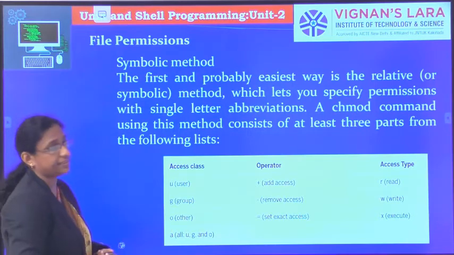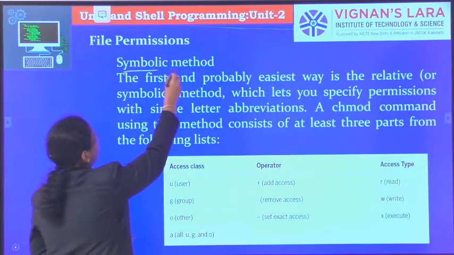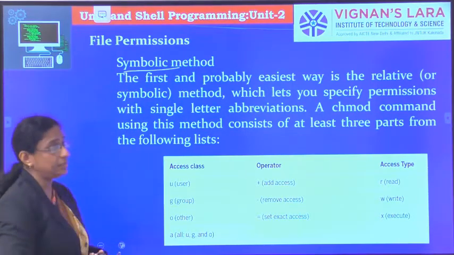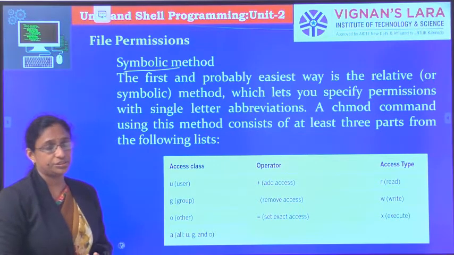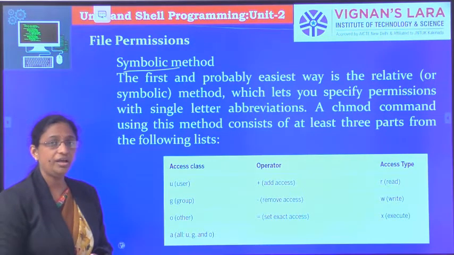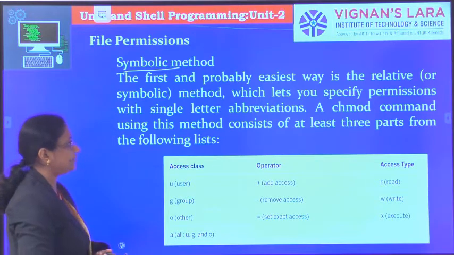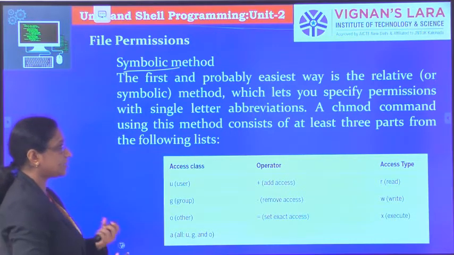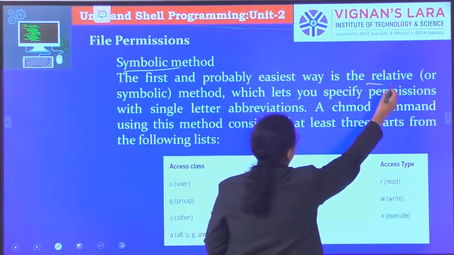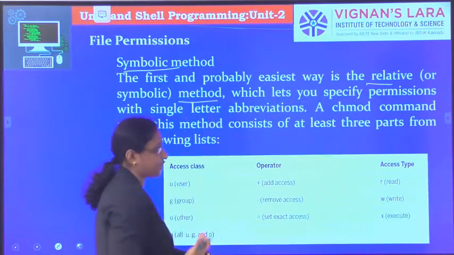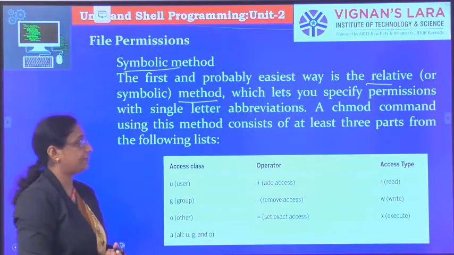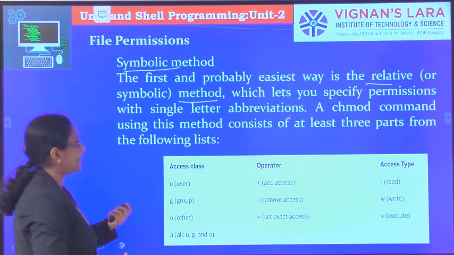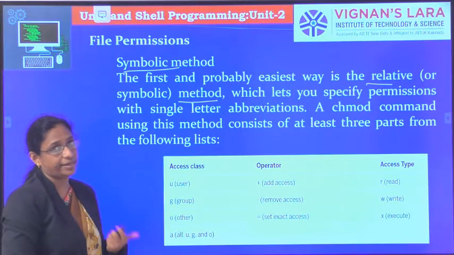The first method is the symbolic method. This method is used for changing the permissions of a file. This is the first and probably the easiest way, and it is also called the relative method. It lets you specify permissions with single letter abbreviations.